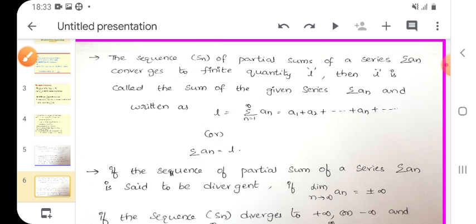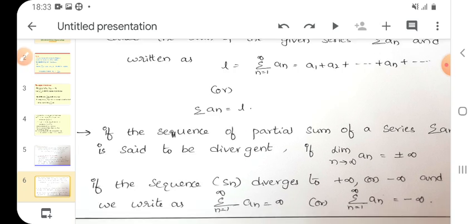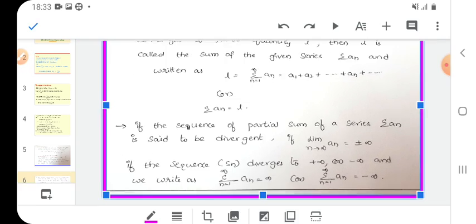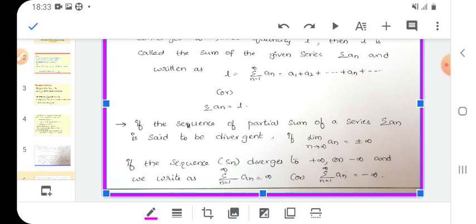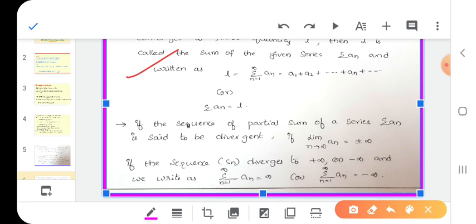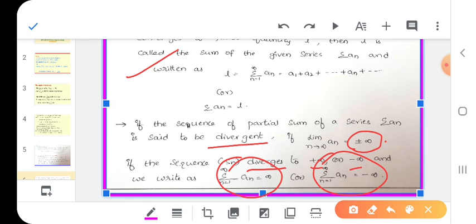Next, if the sequence of partial sums of a series summation an is said to be divergent, in the above point we got the limit value L, so it is convergent. In this case, the limit of Sn is plus infinity or minus infinity. So we say it is divergent. If the sequence diverges to plus infinity or minus infinity, we write summation an equals plus infinity or summation an equals minus infinity.